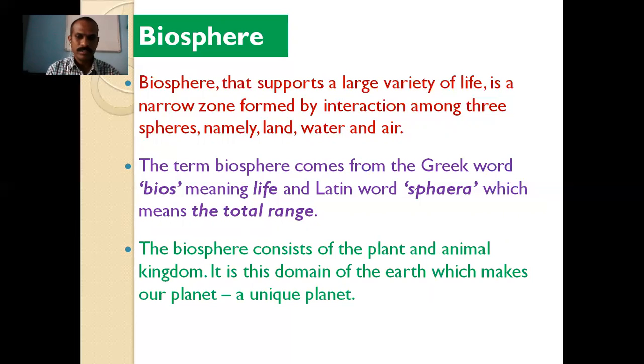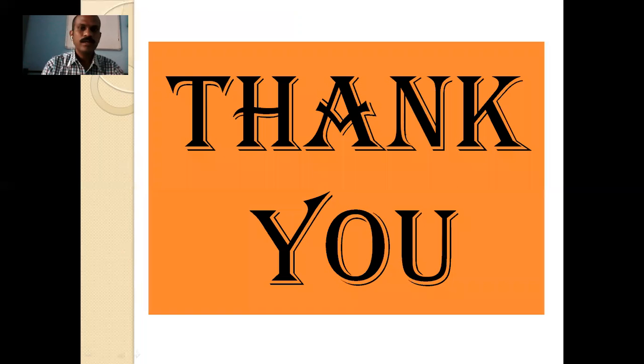Already in the previous standards, in sixth standard, we have studied why the earth is called a unique planet: because in our solar system, only the earth is the planet on which life is found. On the other planets no life is found, therefore earth is a unique planet. Our life is part of the biosphere, so the biosphere is important. This domain has made the earth a unique planet.